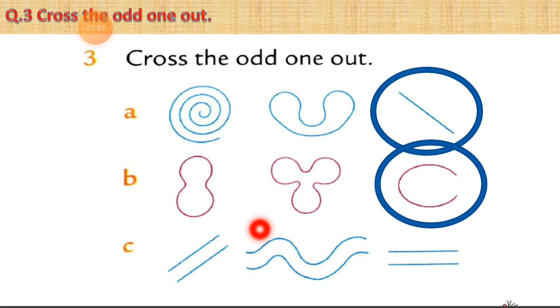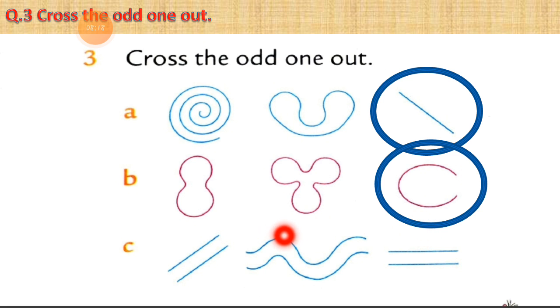So here, students, three lines are given to us. The first one is a slanting line, but it is a straight line. The second one is two lines, but these lines are curved lines. And the next line is a straight line, which is a sleeping line. So the slanting line and the sleeping line have a similarity, which is that they are straight lines.